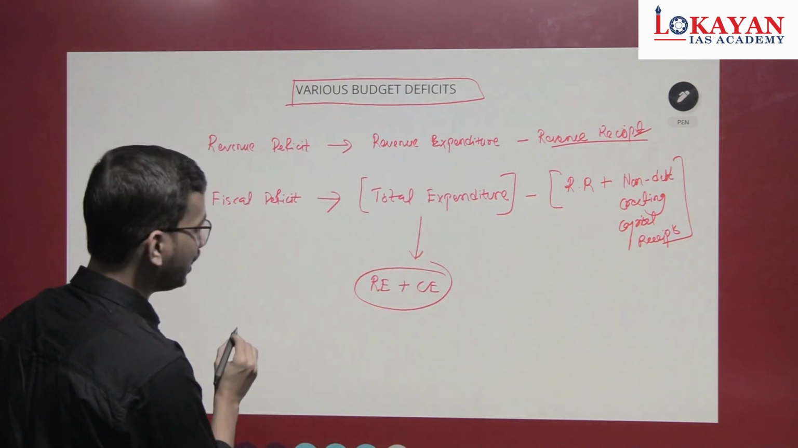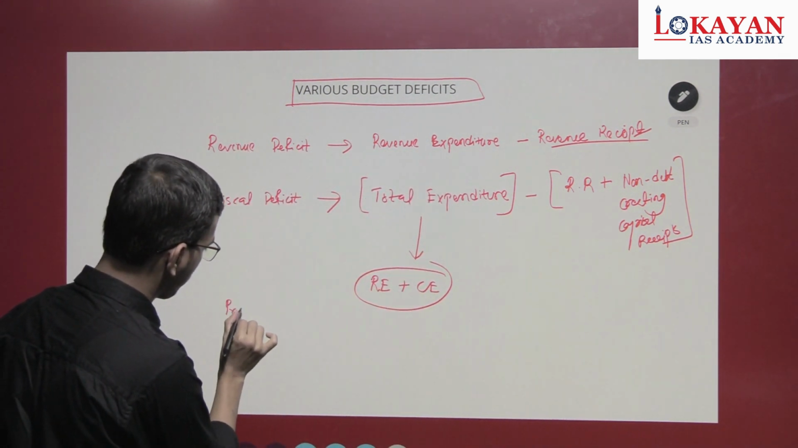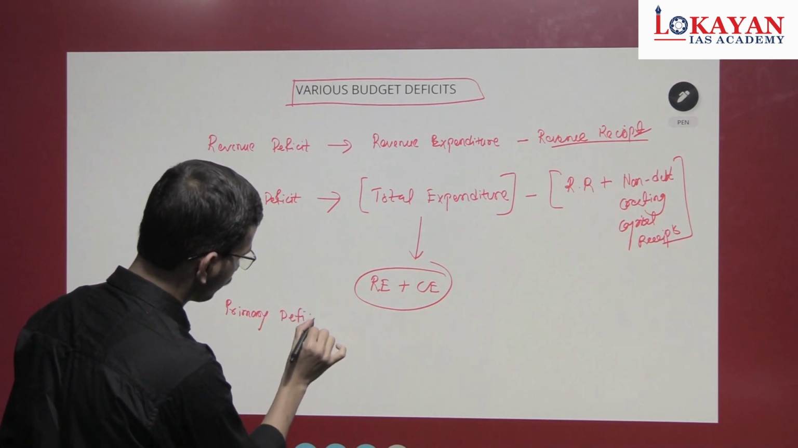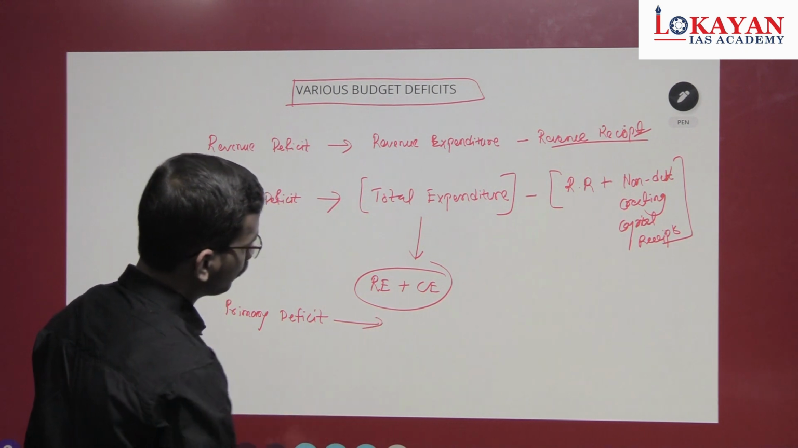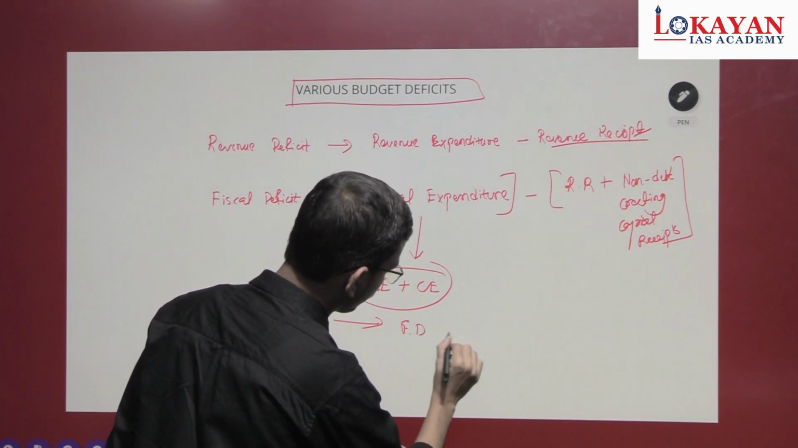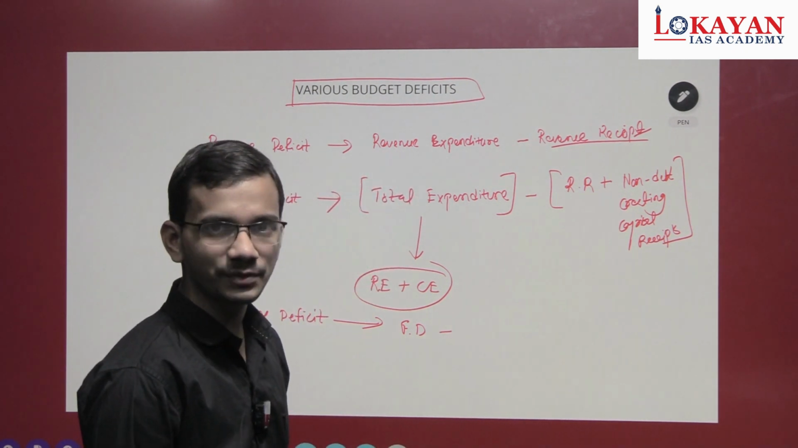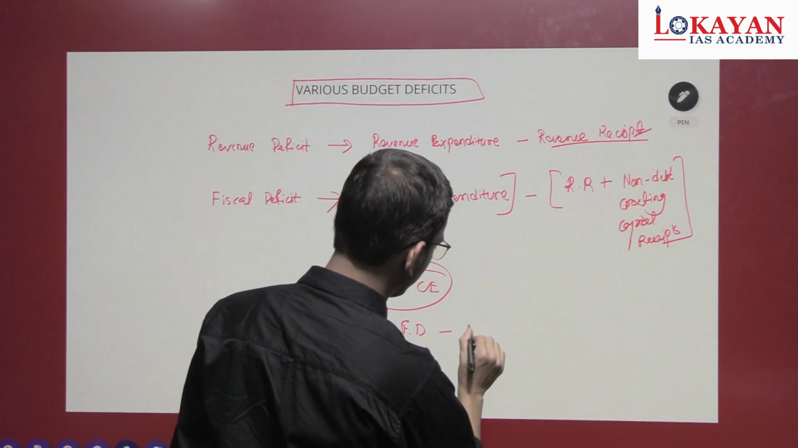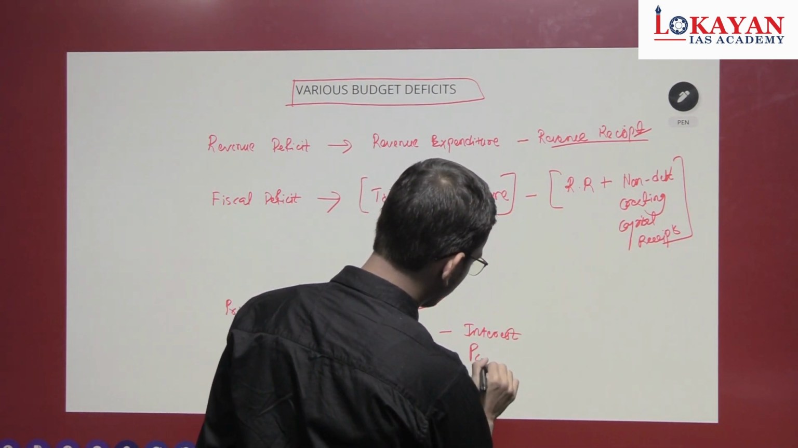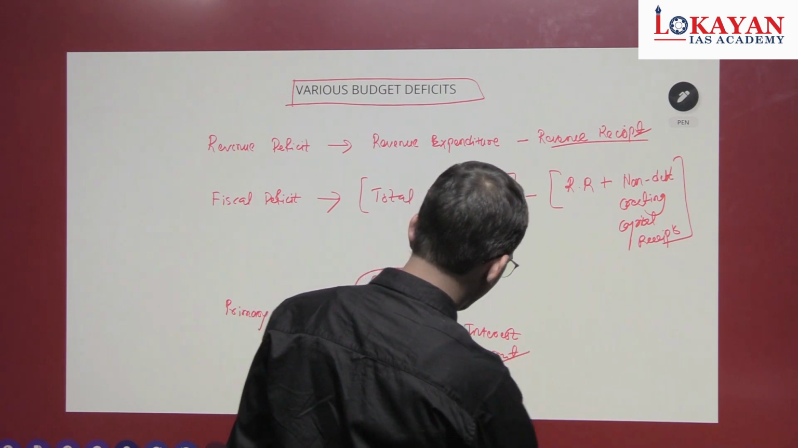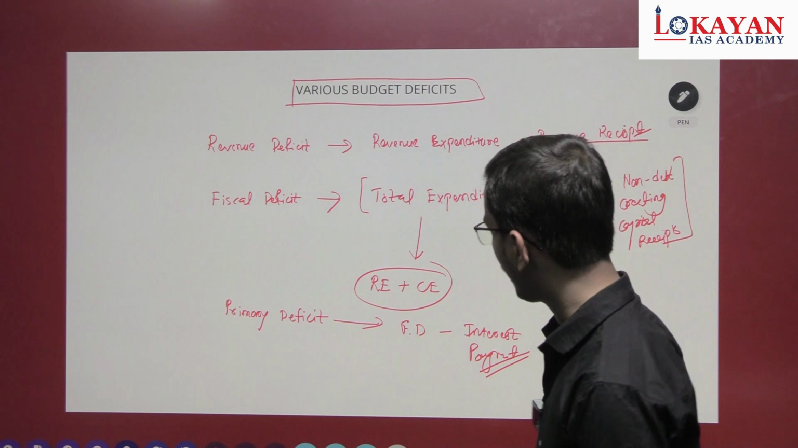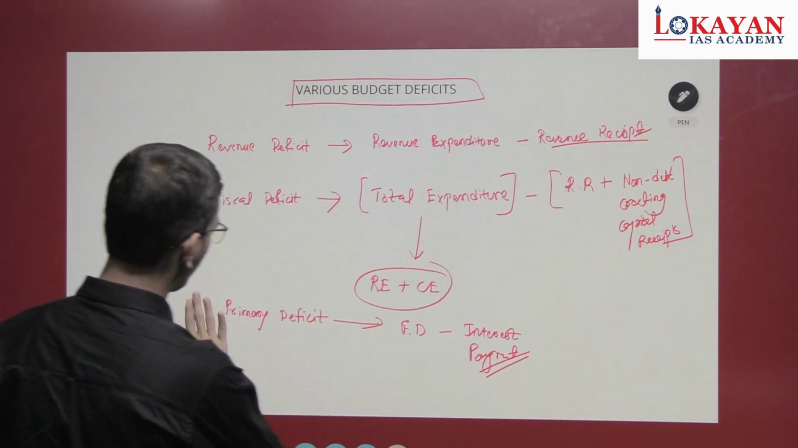See primary deficit. What is primary deficit? Fiscal deficit minus interest payments. This is primary deficit. Now another important thing, effective revenue deficit.